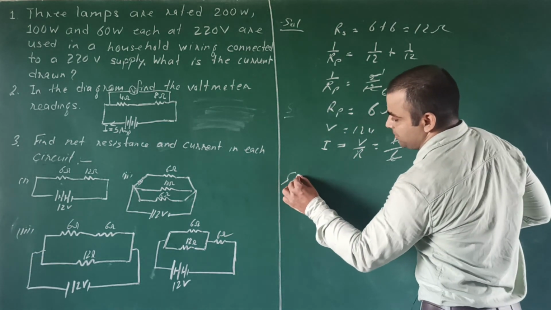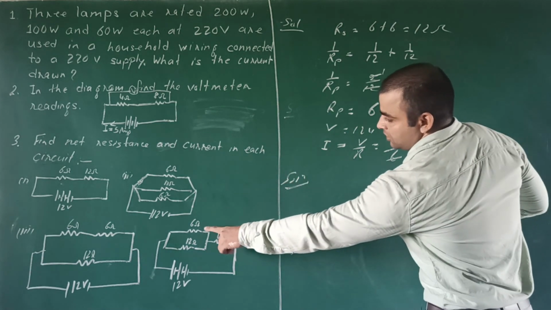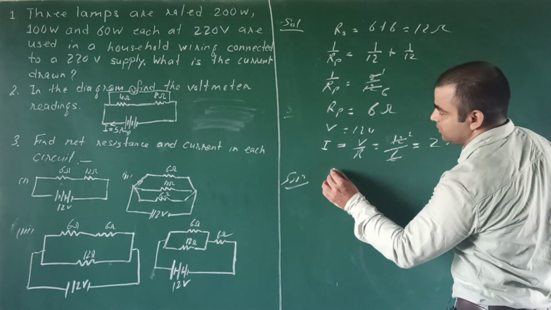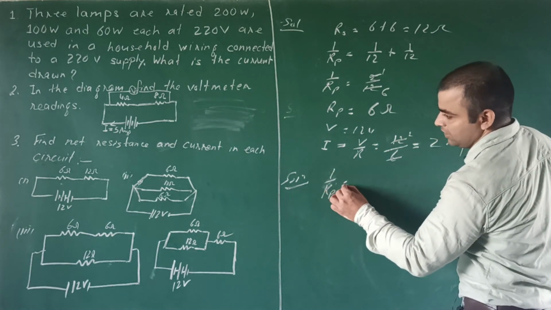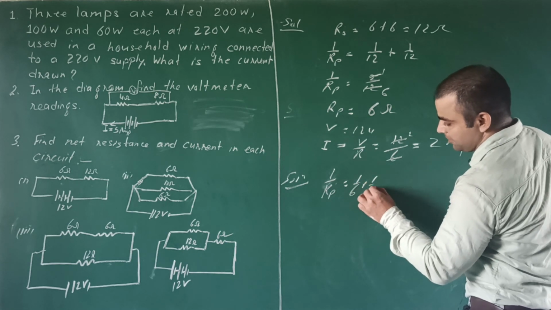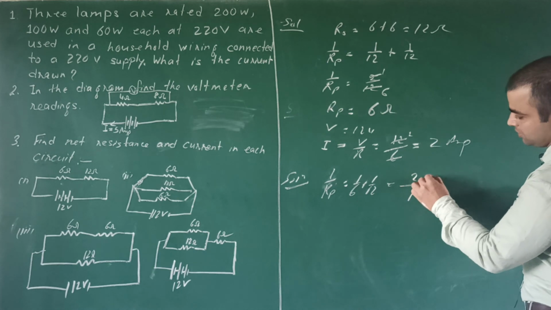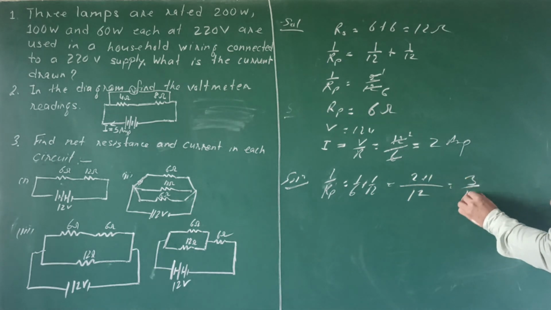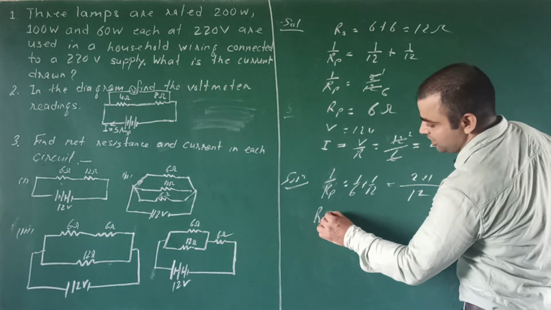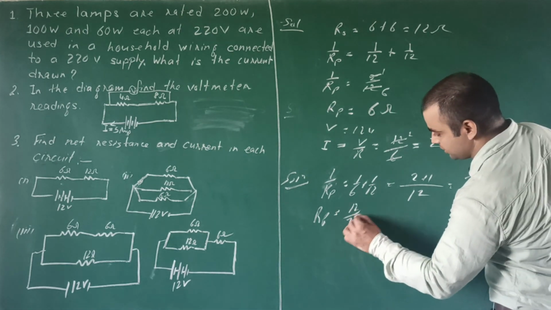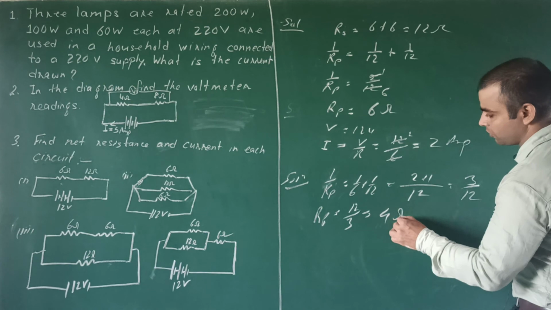So the solution will be this and this are connected in the parallel combination. For parallel, it will be 1 by 6 plus 1 by 12. LCM will be 12 and here 2 plus 1. This will be 3 by 12 and resistance in parallel will be 12 by 3, which is 4 ohm.